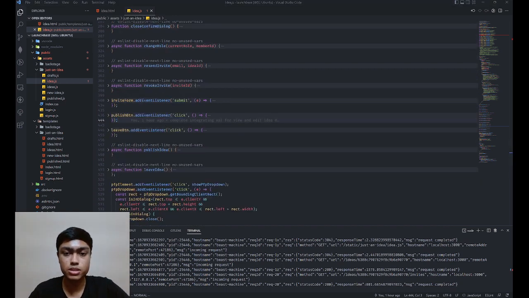So that's pretty much the changes for this update. And I'm just going to stop here because basically, depending on every button that you click on, the only thing that's mainly going to change is the request that we send. So the URL, the API that we hit, it's going to be different. And most of the logic is the same. So I'm going to stop here because that's the update.